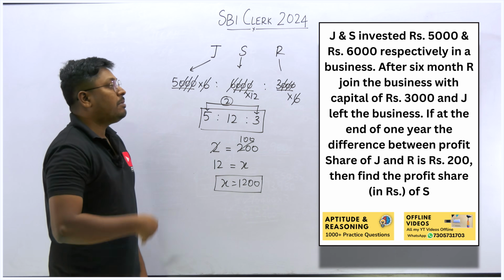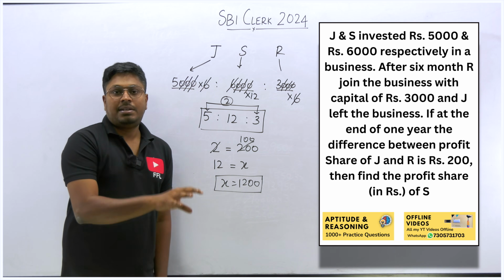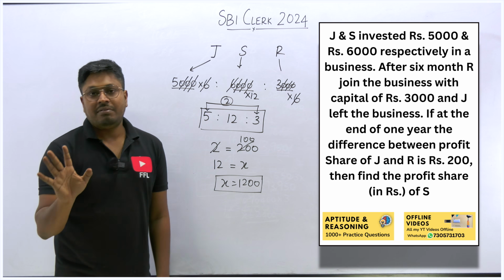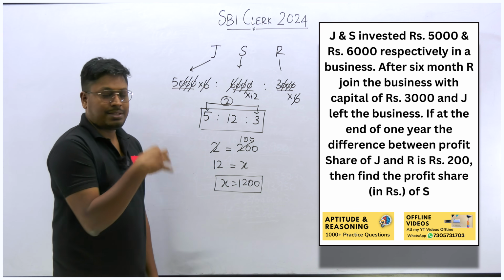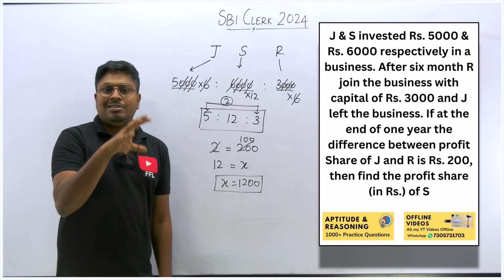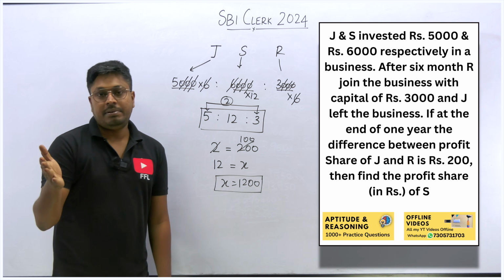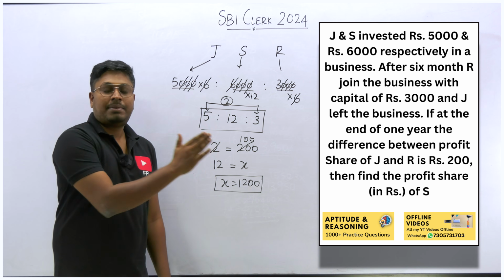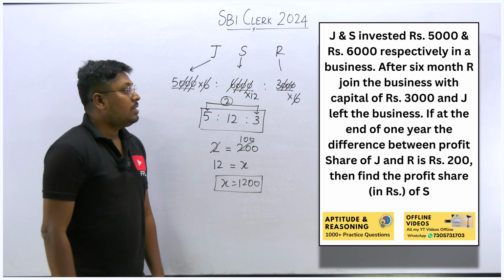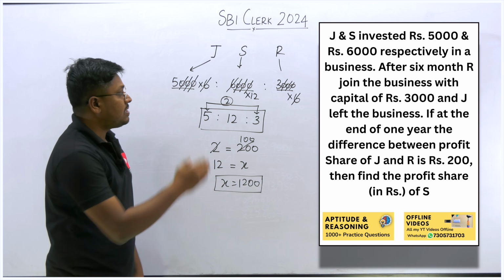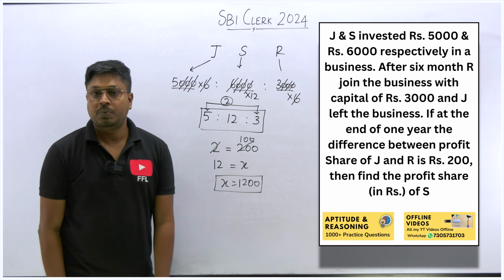In case they have given a profit as well, so investment is equal to profit. That you should never forget, right? So how much their investment is, based upon their investment, the profit will also be there. So that's the reason investment is equal to their profit, right? So the answer for this question, the share of the person S, will be 1200.